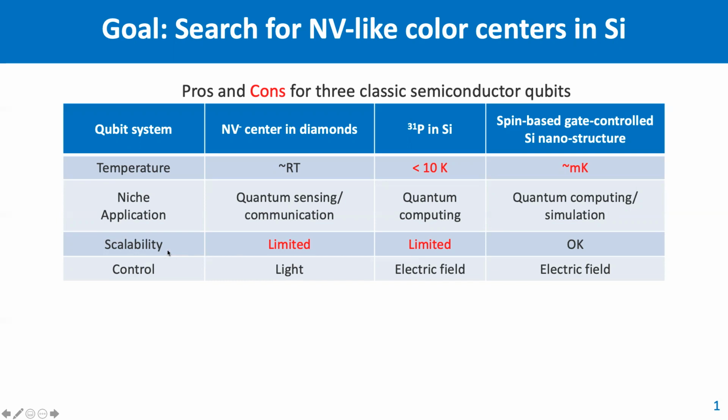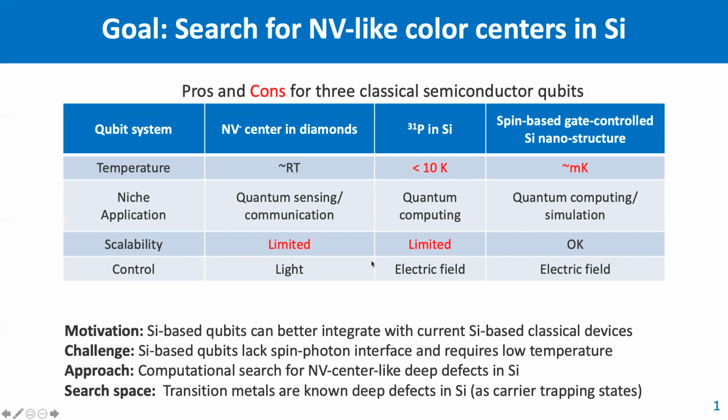Scalability is one of the biggest challenges for semiconductor qubits, and NV-centers in diamond and phosphorus in silicon have limited scalability due to the stochastic nature of how the defect is created. Here we are interested in silicon because it has better potential to integrate with current silicon-based classical devices. However, it's known that it doesn't have a well-established spin-photon interface and requires low temperatures.